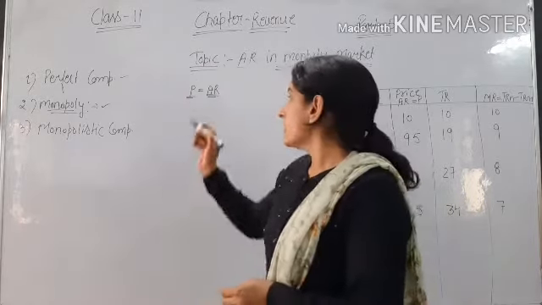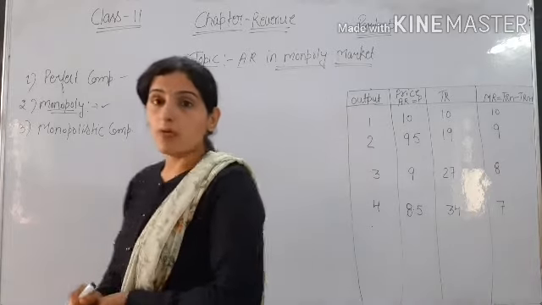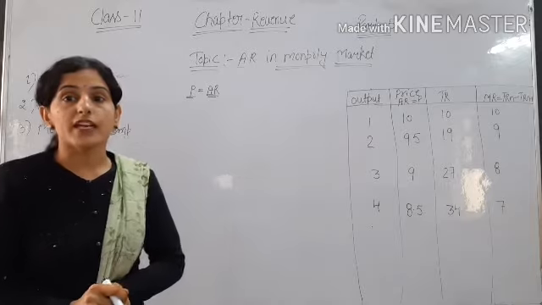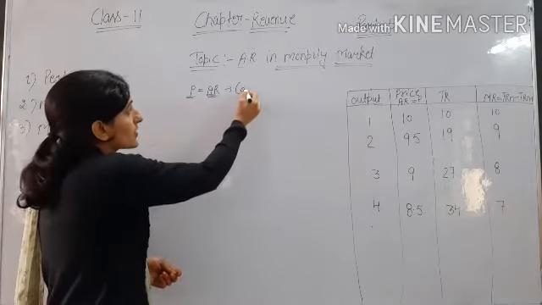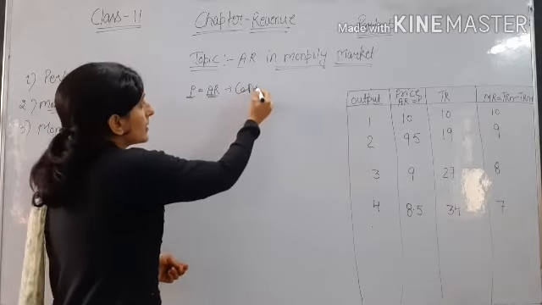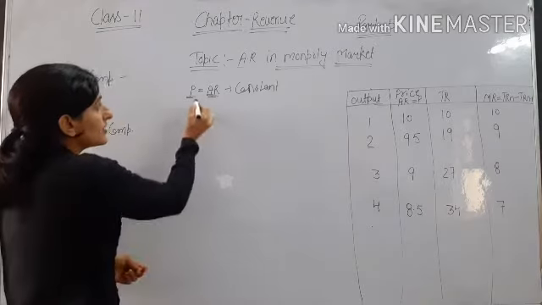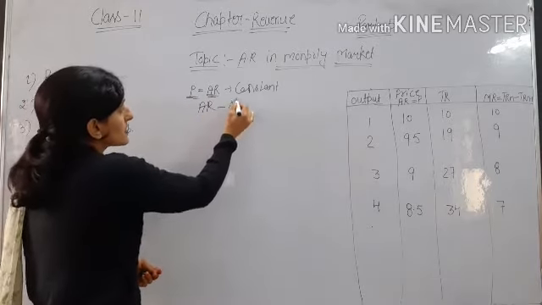So P is equal to AR. As in perfect competition we assume that AR is constant, but what happens if AR is not constant?